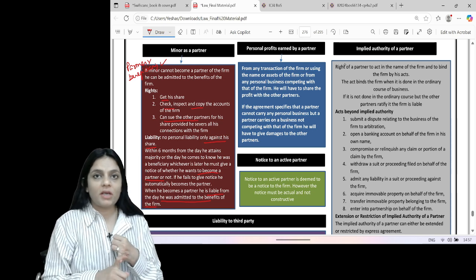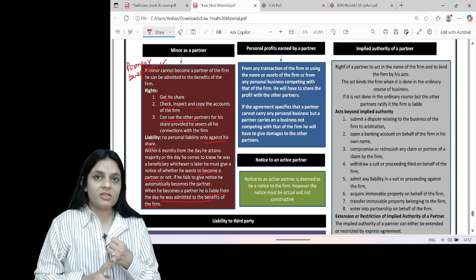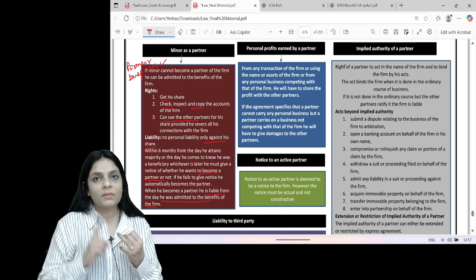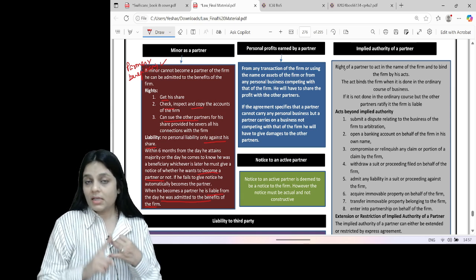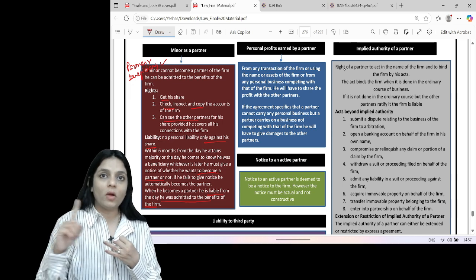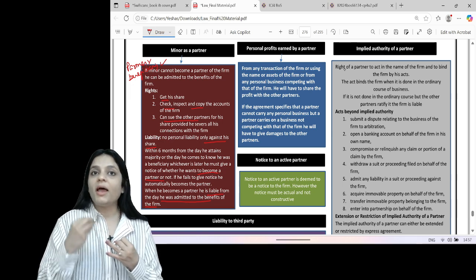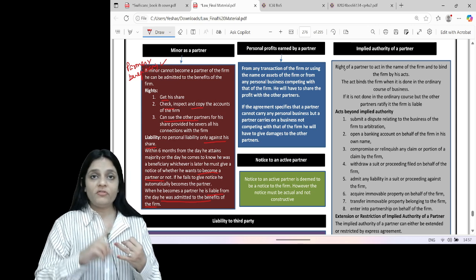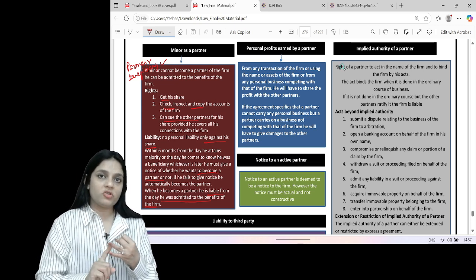Will he have a right to take part in the business? Yes. Unless the agreement stops him, he has a right to take part in the business. Does he have a right to be consulted? Yes. Partners cannot take any decisions without consulting every partner. If it is a managerial decision, I need the consent of all. But if it is a day to day business, I need the consent of the majority.